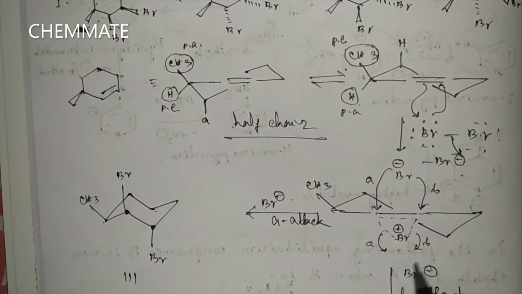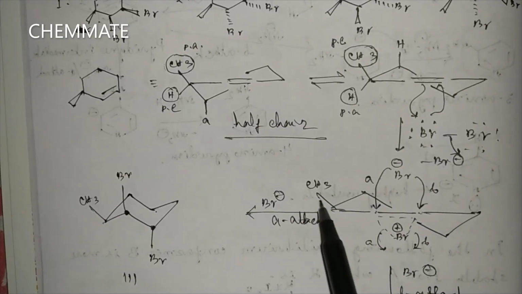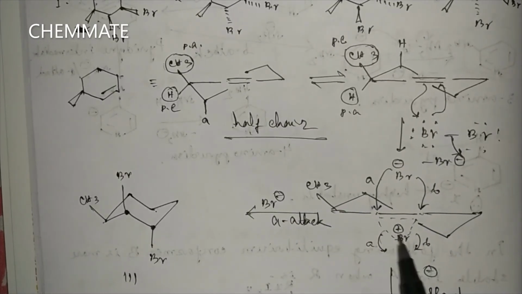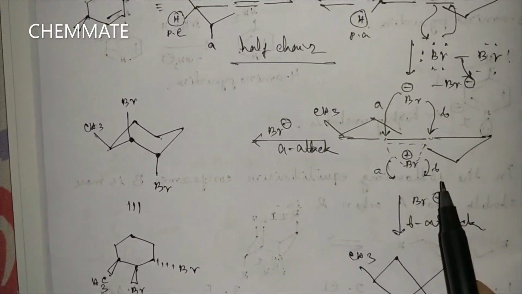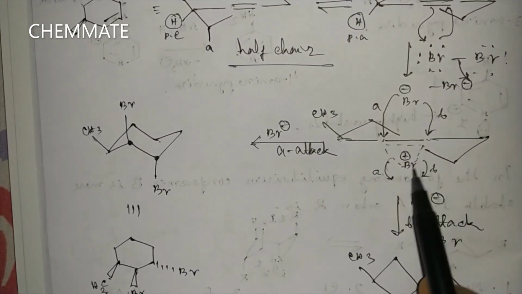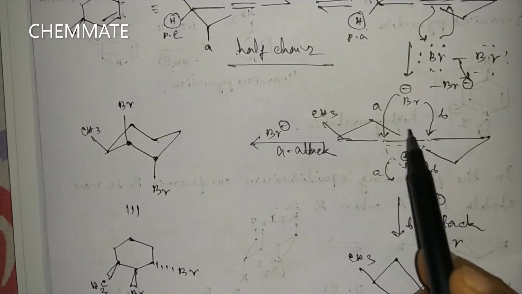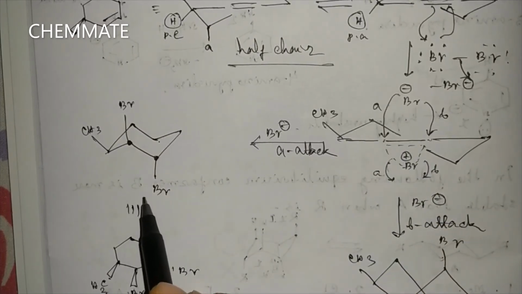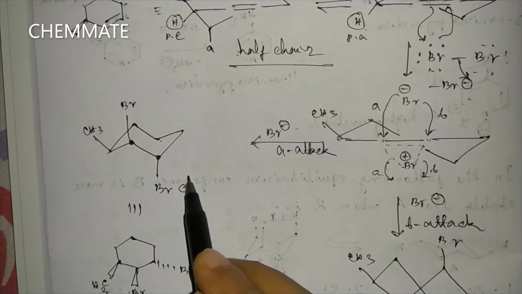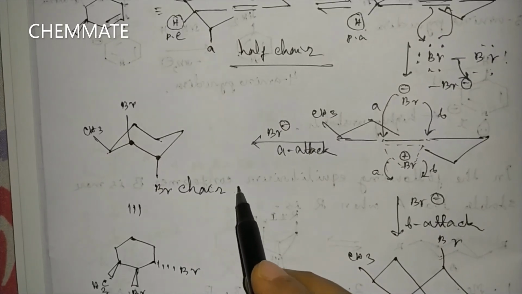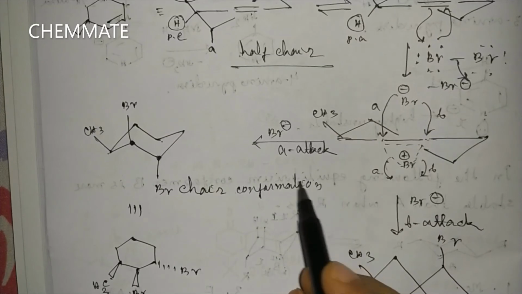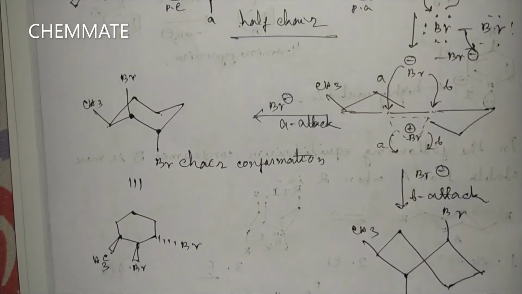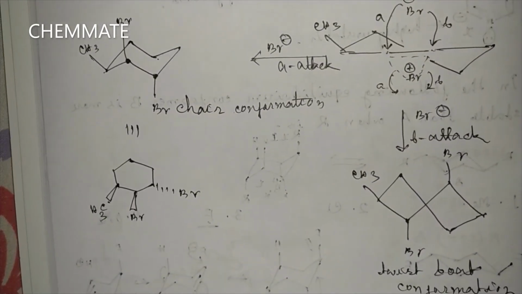So from this conformation, Br2 will add. As the CH3 group is above the plane, Br2 will come from below the plane, and here two attacks are possible for opening of the bromonium ion intermediate. For A attack we are getting the chair conformation, and for B attack we are getting the twist boat conformation.